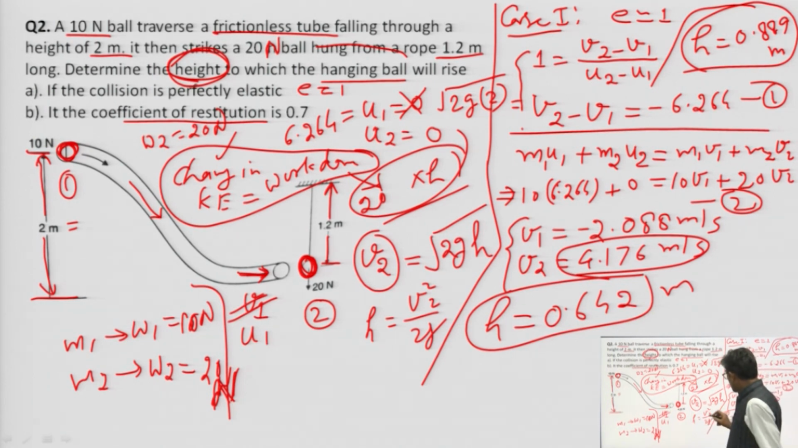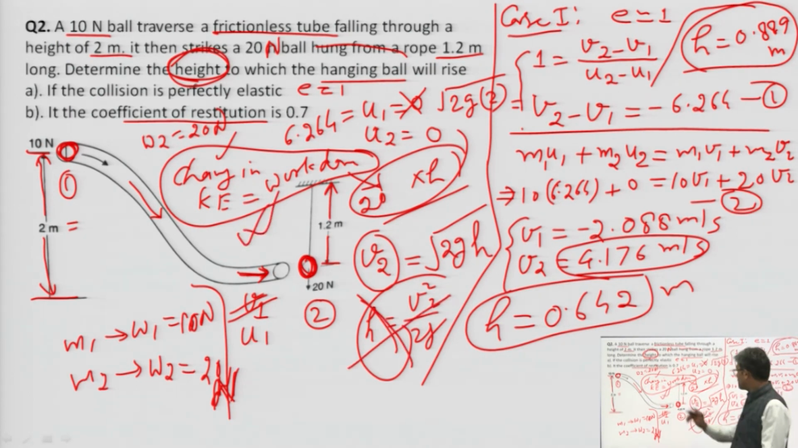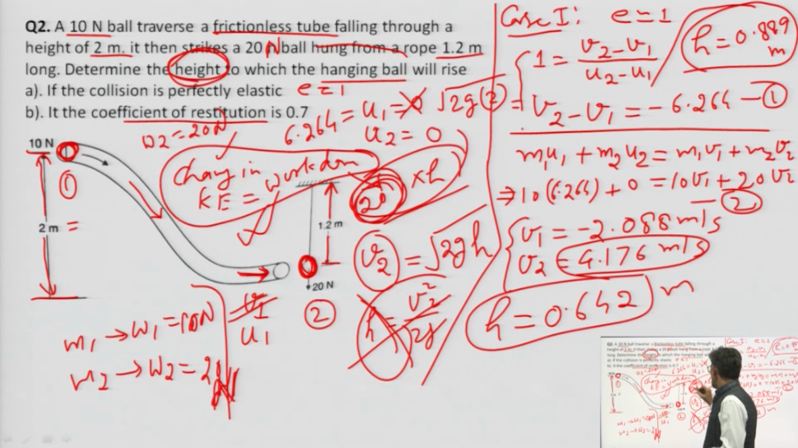Let us try by yourself. In the starting I told you that h is equal to v square upon 2 g should not be applied here. Instead, the change in kinetic energy is equal to work done. The change in kinetic energy is known to you and it is applied for block B. The work done by the force causing motion is 20 Newton times h.